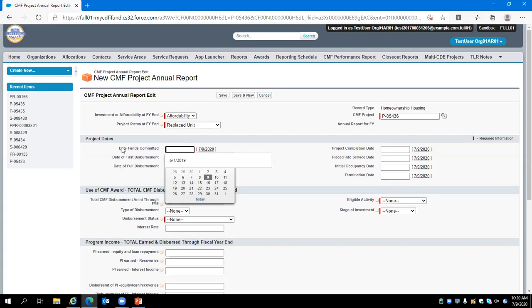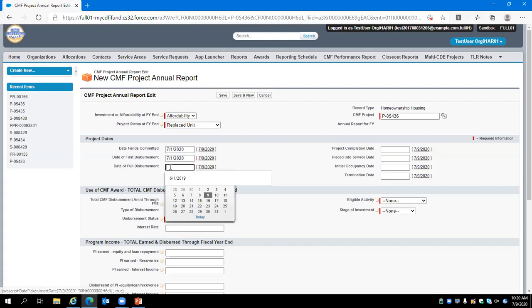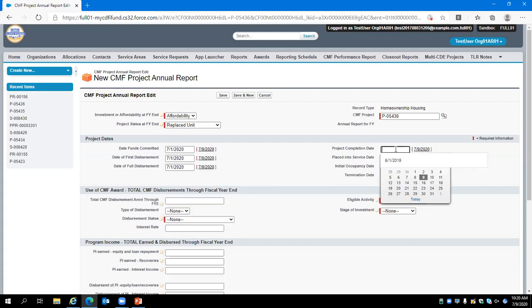We will continue by entering project dates for this project record. You may recall the previous unit was terminated on June 1st of 2020. We were able to pretty quickly turn those funds around and reinvest them into this project as of July 1st of 2020.